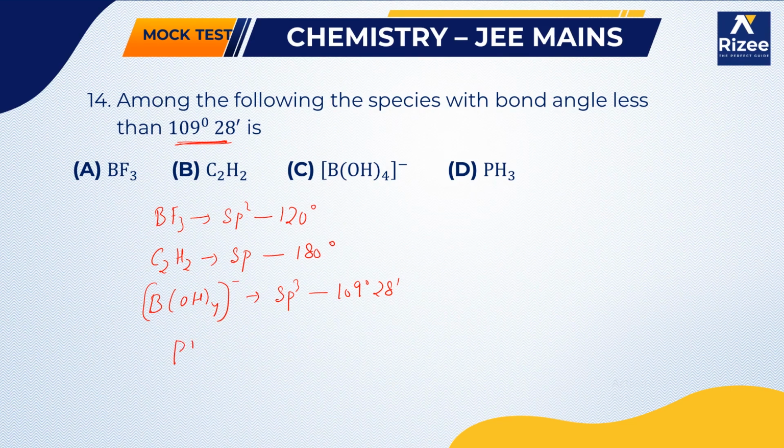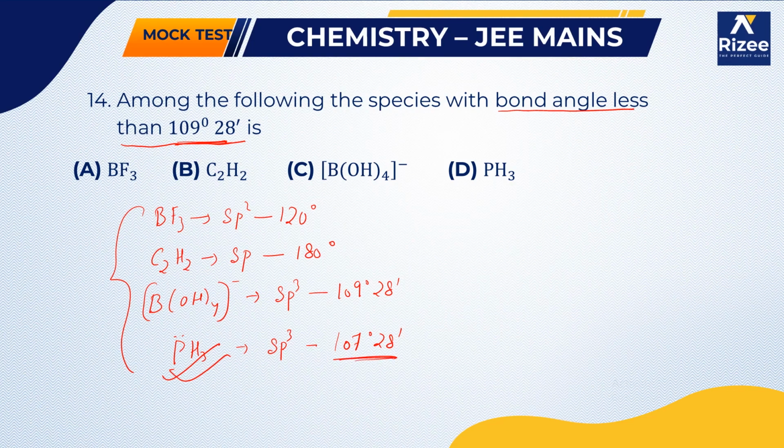And next is PH3. The PH3 hybridization is also sp3, but it has one lone pair of electrons, so the bond angle is reduced to 107 degrees. The question asks for a bond angle less than 109 degrees 28 minutes, so PH3 is the one. Our answer is the fourth option.